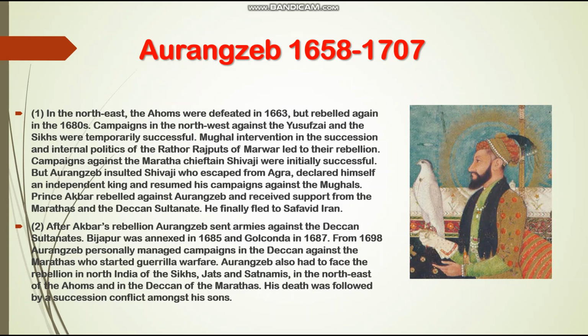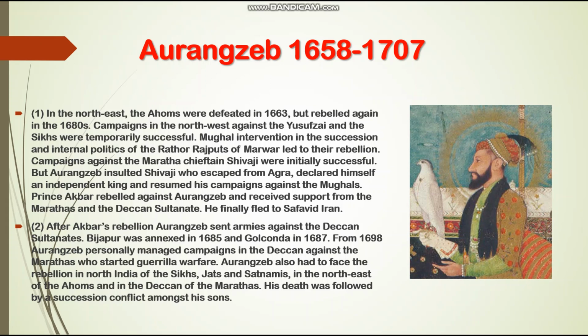Campaigns against the Maratha chieftain Shivaji were initially successful. But Aurangzeb insulted Shivaji, who escaped from Agra, declared himself an independent king, and resumed his campaigns against the Mughals. Prince Akbar rebelled against Aurangzeb and received support from the Marathas and the Deccan Sultanate. He finally fled to Safavid Iran.